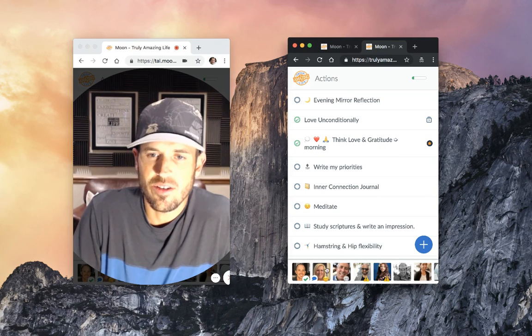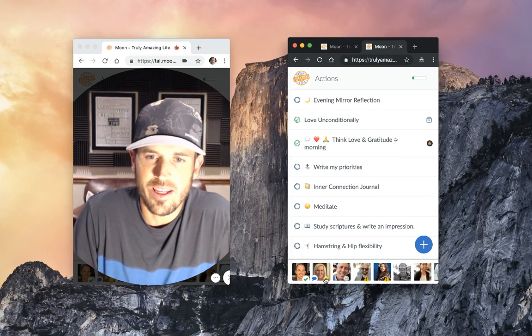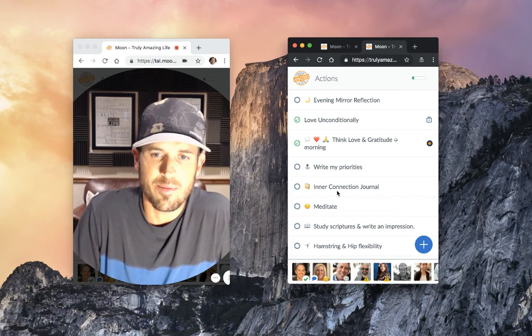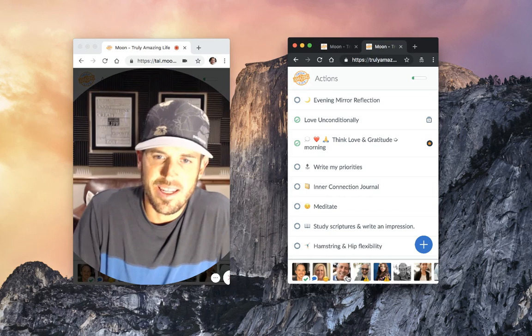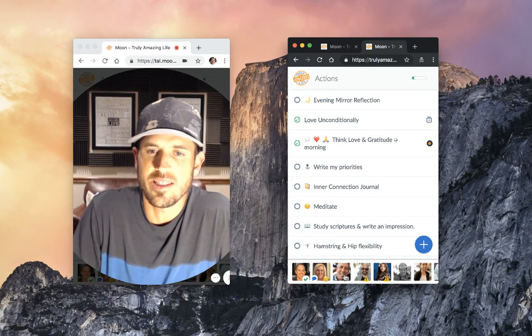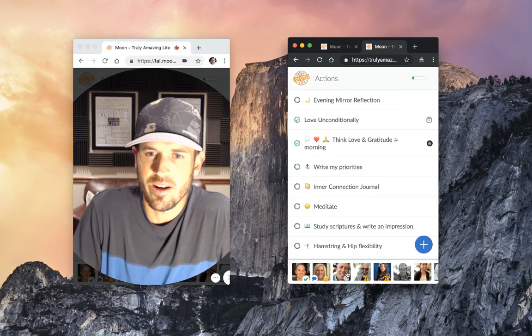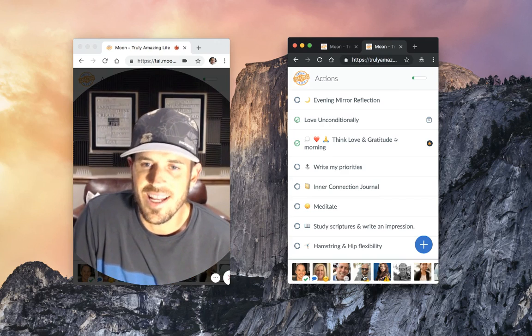And then I see here to the right other people's, and I want to explain what these mean. If you see an image, that just means that's how they're feeling. If you see an emoji, same thing. If you see this blue comment on the left, that means there's a recent conversation that you have not seen yet. When you click it, it'll take you to their feed and you can see the comments that other people are making on their posts. And this comment icon here on the right means that he didn't post an emoji, he just wrote a comment in his status update. So I click it, he has a comment right there, and I can like it or check it off.